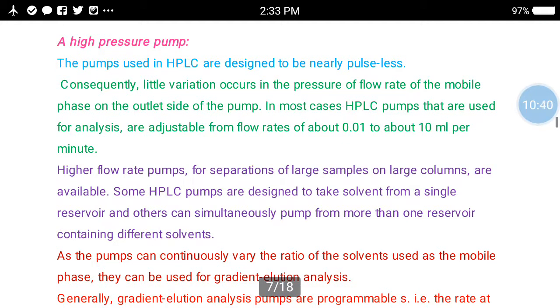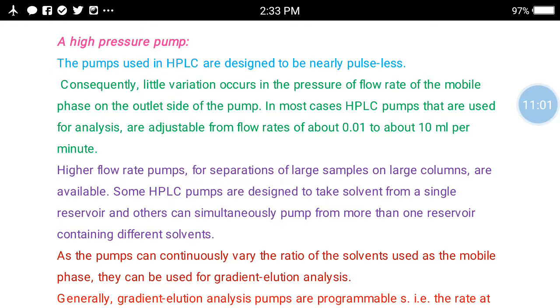The high pressure pump. The pumps used in HPLC are designed to be nearly pulseless, with no noise. Consequently, little variation occurs in the pressure or flow rate of the mobile phase on the outlet side of the pump.